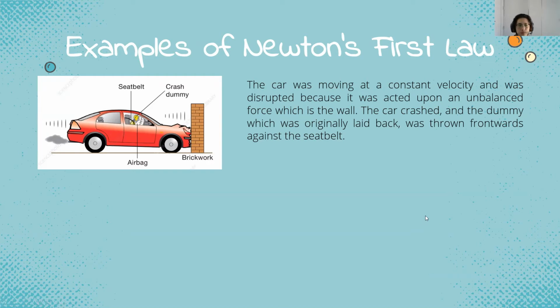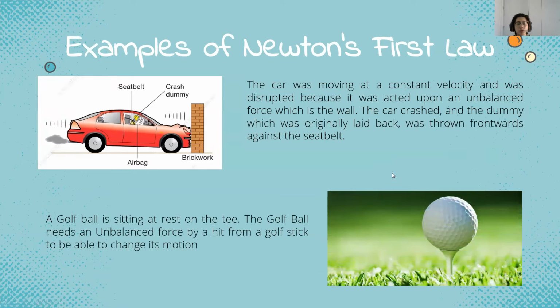Next, we have a golf ball. The golf ball is sitting at rest on the tee, and it needs an unbalanced force to be able to change its motion. The unbalanced force is such as a hit from a golf club.